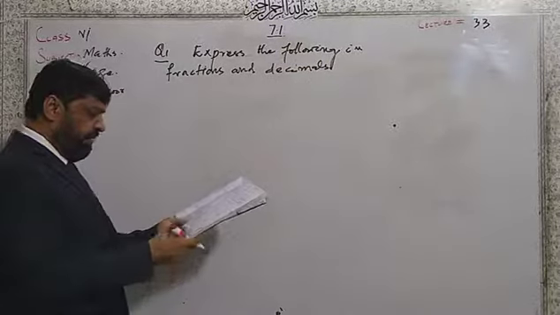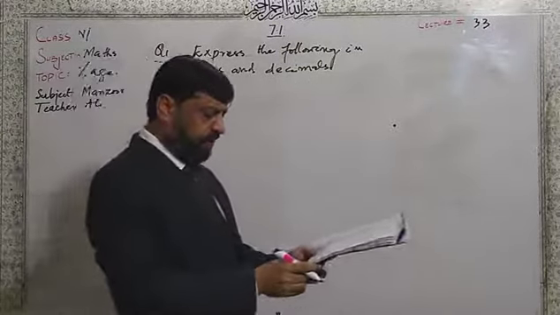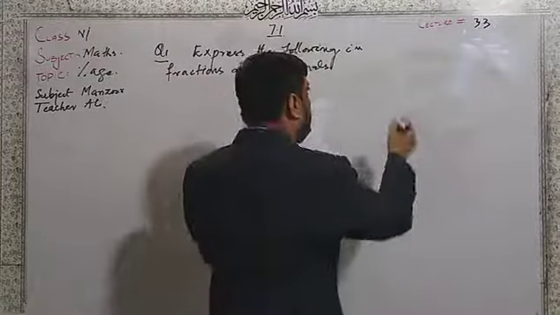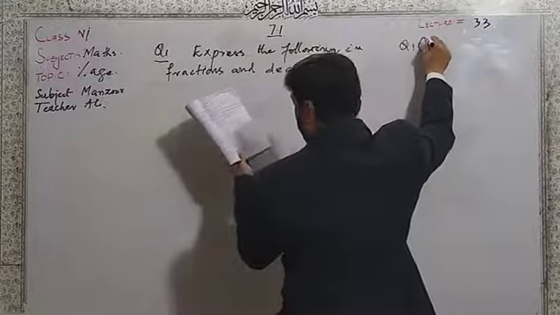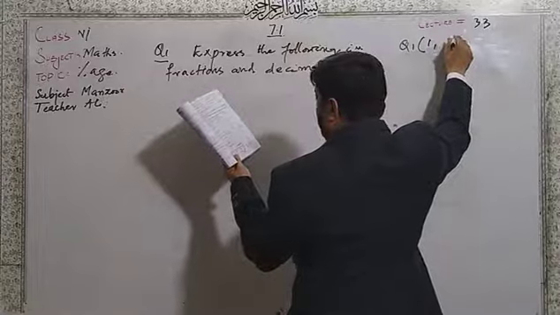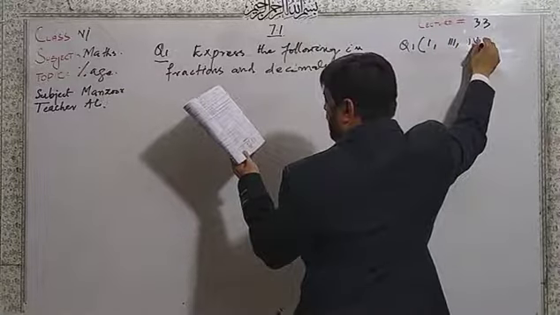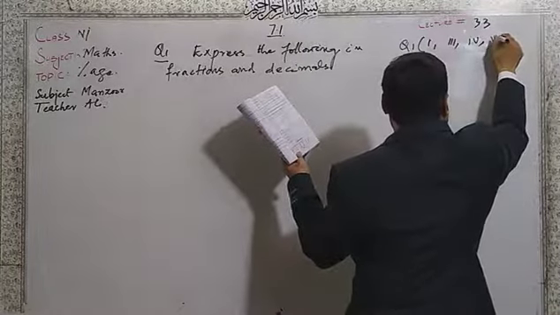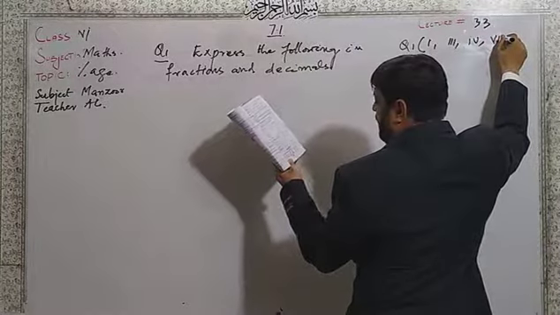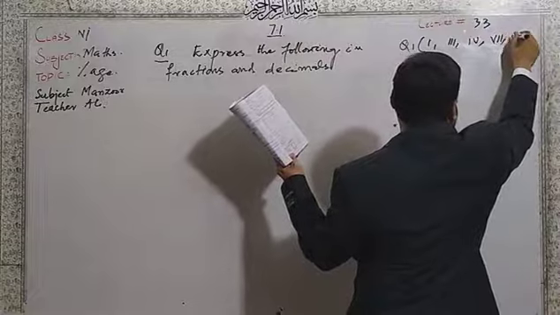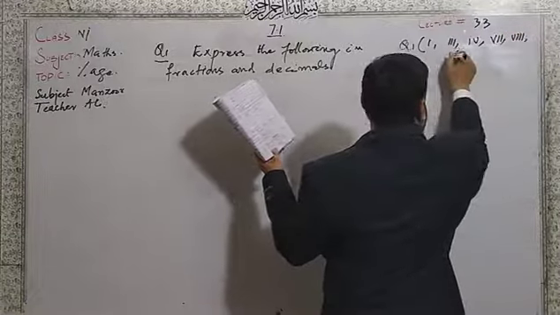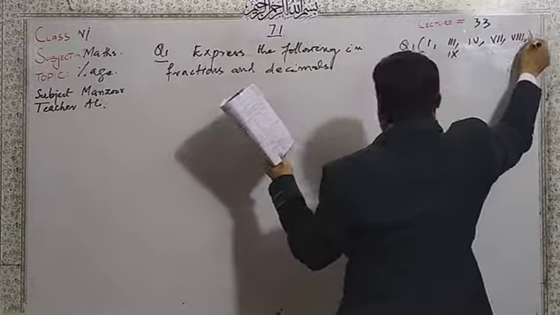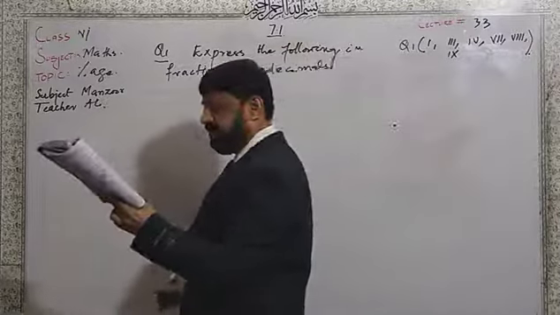Dear students, here are the parts that we have to do. Question number 1, part number 1, part number 3, part number 4, part number 7, part number 8, part number 9. These parts we are including.